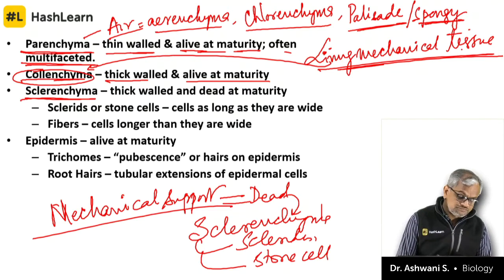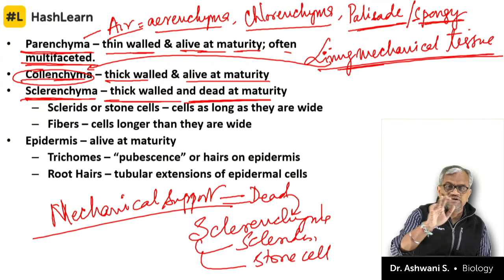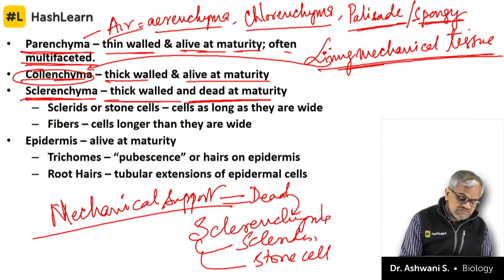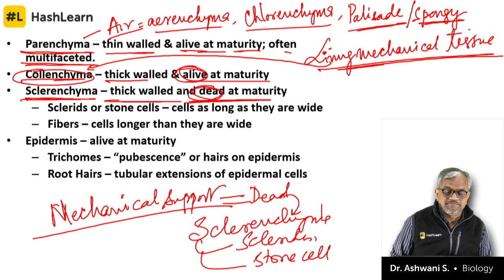Right? Sclerenchyma, thick-walled, dead at maturity. Otherwise, collenchyma and sclerenchyma have no difference. The only difference is that collenchyma is alive, this is dead. Rest everything is the same.